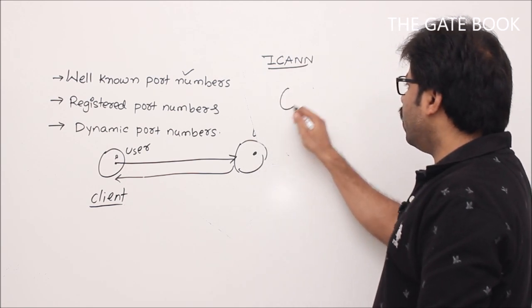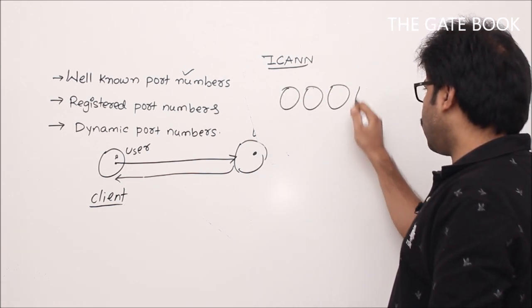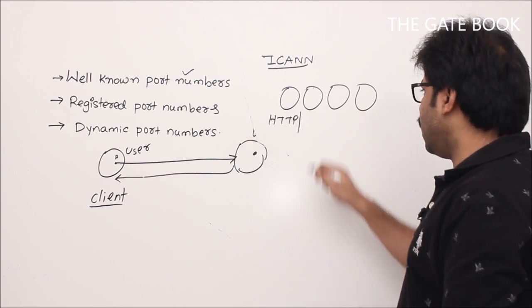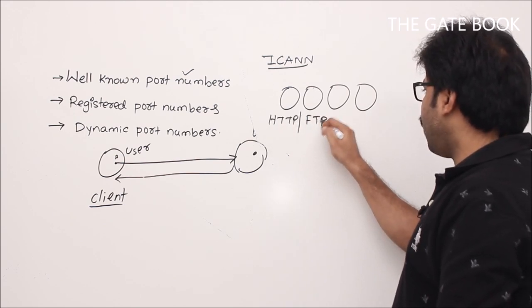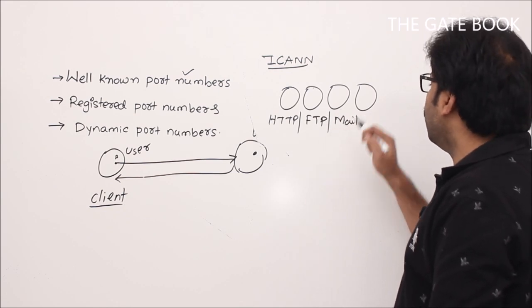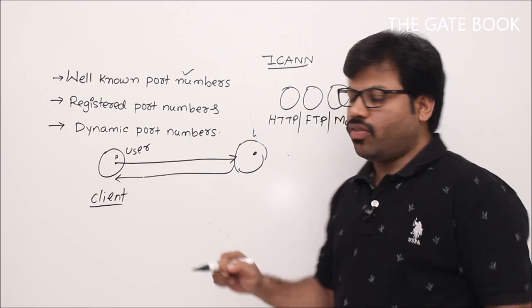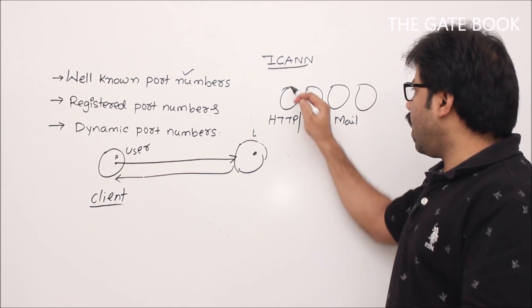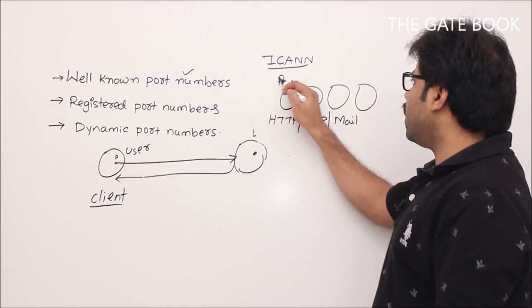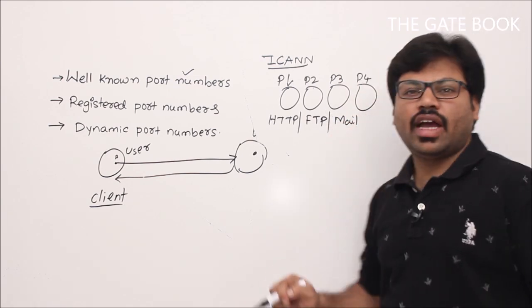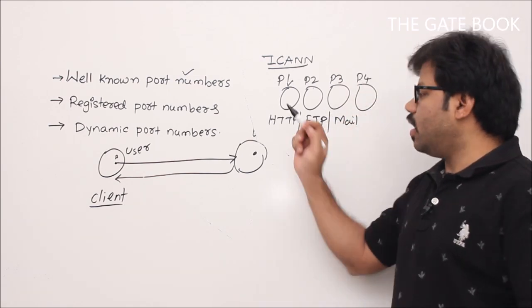So all these processes, let me tell you one thing. There are some important applications in the world, like HTTP. We will be seeing the details very clearly in application layer. Similarly, we will be having some file servers, we will be having some mail servers, okay. So we are going to access them. For that, you should know the port numbers before you start communication. That's why, let's imagine everything is a process. So every such process should have a famous number and it should be a fixed number.